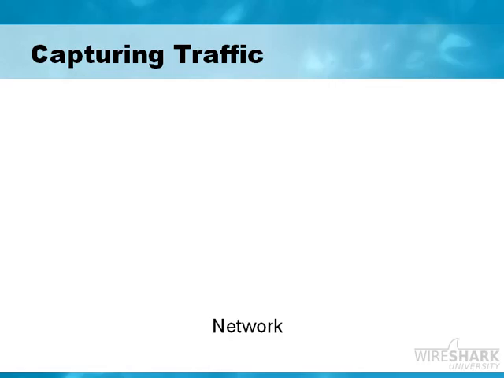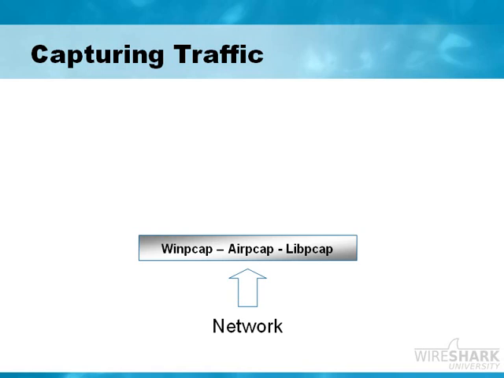So first of all, we're connected into a network, and it doesn't matter if it's a wired network or a wireless network. We just consider all networks the same. We're only going to be able to see traffic that either comes down our cabling system or is visible to us in the normal environment. That traffic is going to be picked up by a number of tools, possibly. One of the tools is called WinPCAP, another one is AirPCAP, the third is LibPCAP. All of these end with the term PCAP, which means packet capture. So these are not just drivers, but they're also libraries that allow us to pick up these packets off the cabling system.